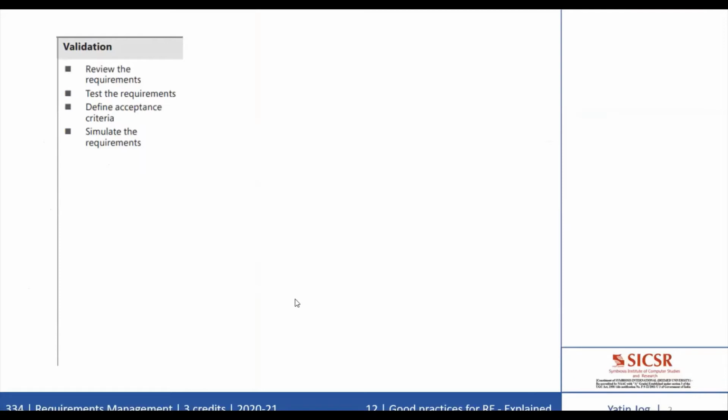So the first good practice is to review the requirements. Peer review of requirements, particularly the rigorous type of review called inspection, is one of the highest value software quality practices available.